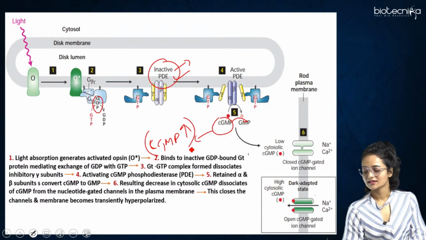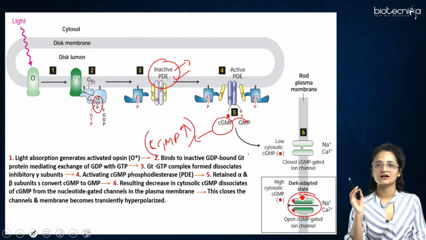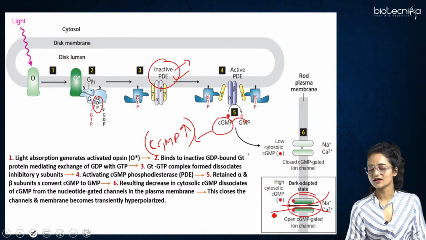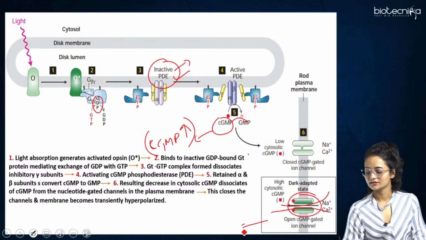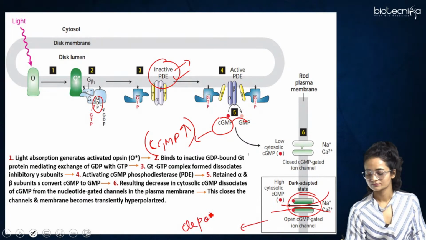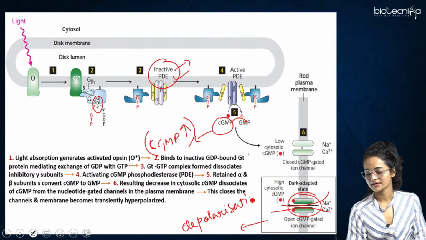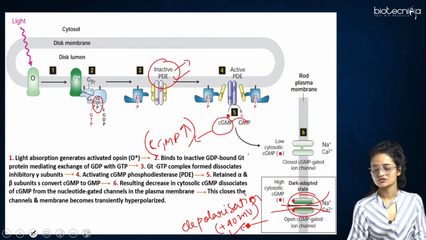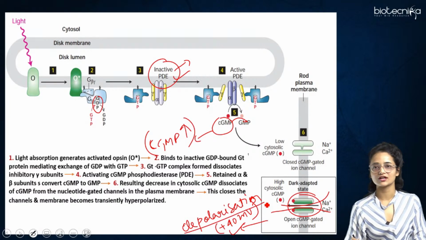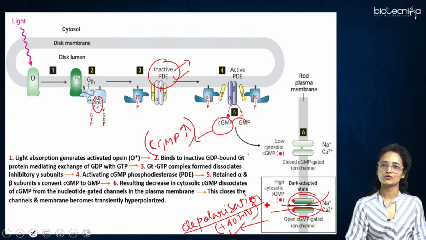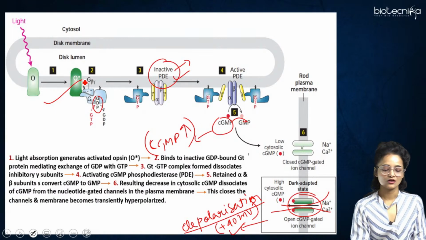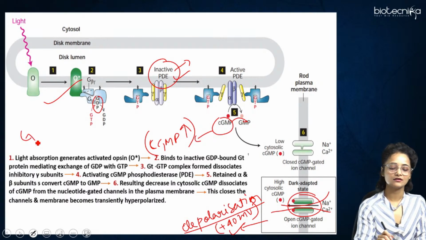As a result, this particular cGMP gated ion channel will always be open, and the influx of sodium and calcium ions will take place, and as a result, depolarization takes place here. Right, and the charge inside would be more positive, maybe plus 40 millivolt. So this would be the charge inside. So it would be a depolarization condition, and earlier it was the hyperpolarization condition when this opsin protein was activated. So this is the major rhodopsin pathway.